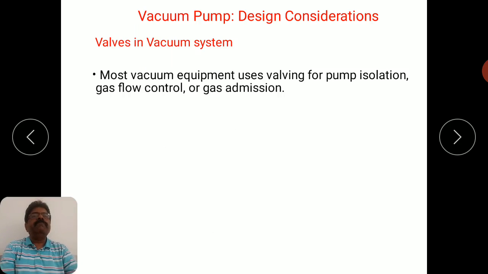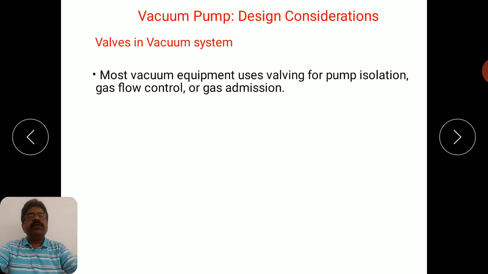the vacuum system. Okay, so the valves. Most of the time we are using valves in a vacuum system for either pump isolation, gas flow control, or gas admission.